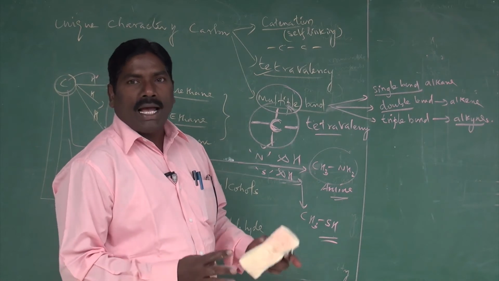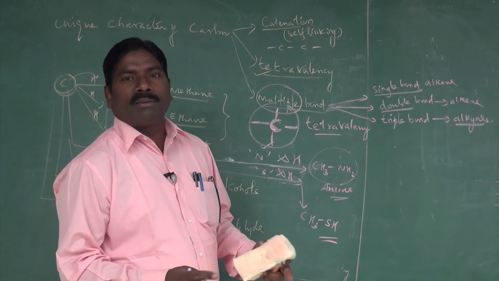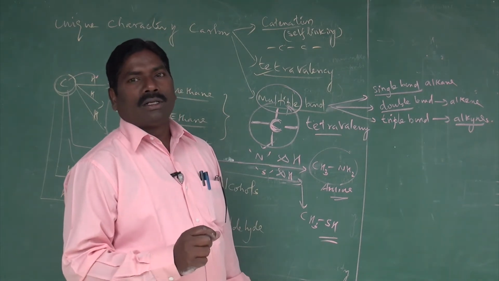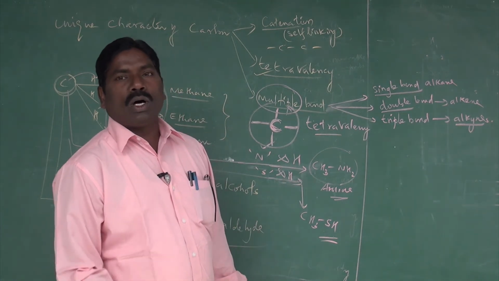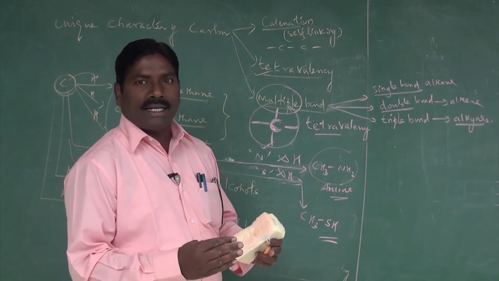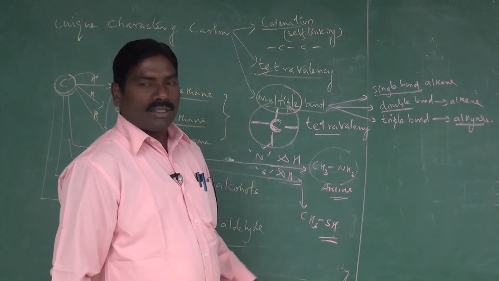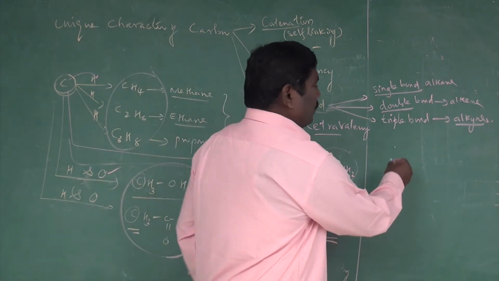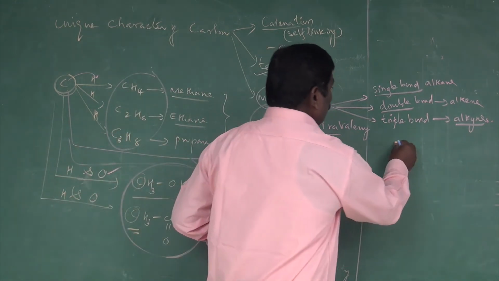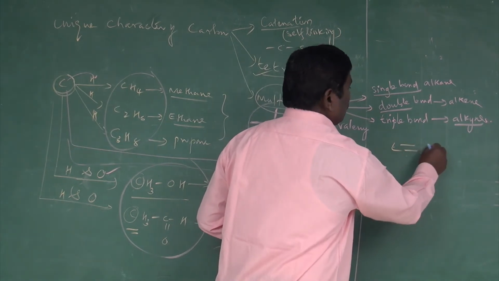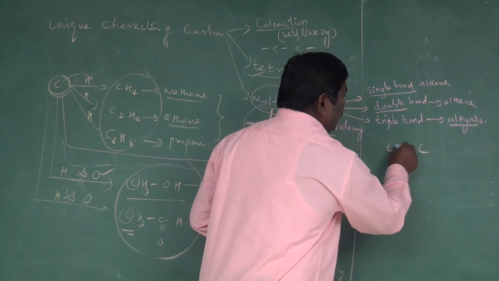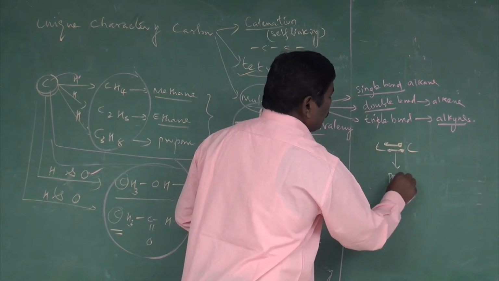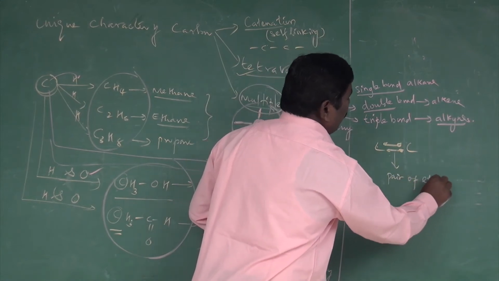This is the unique ability of carbon. 2 or more shared pairs of electrons present between 2 atoms is what we call multiple bond character. What is the example we are going to give here? You see, one carbon is bonded with another carbon. Now this bond is nothing but a pair of electrons.